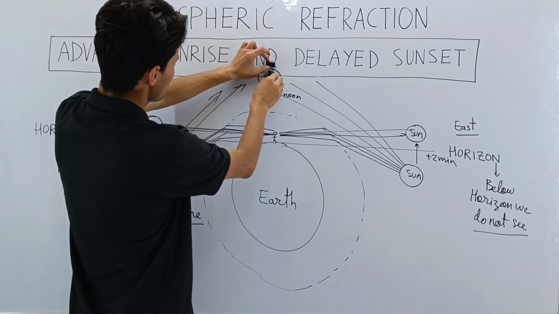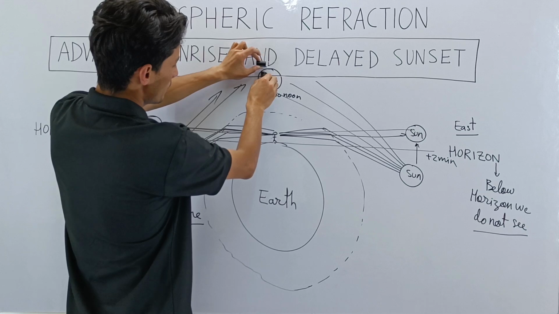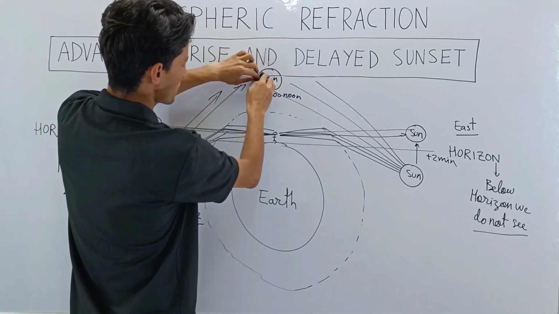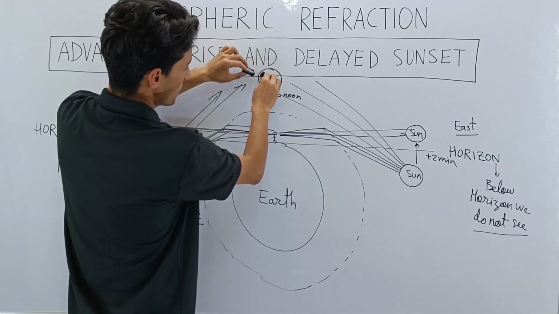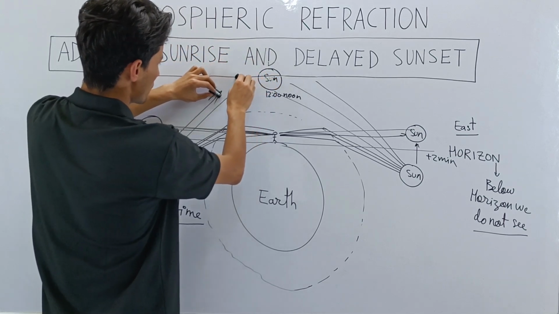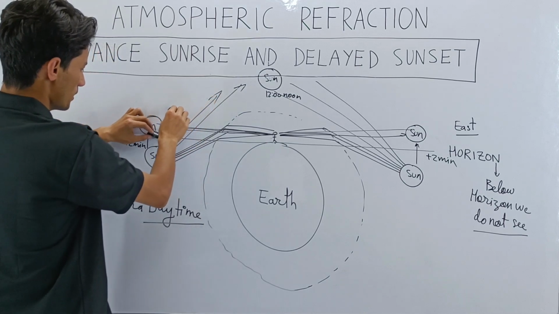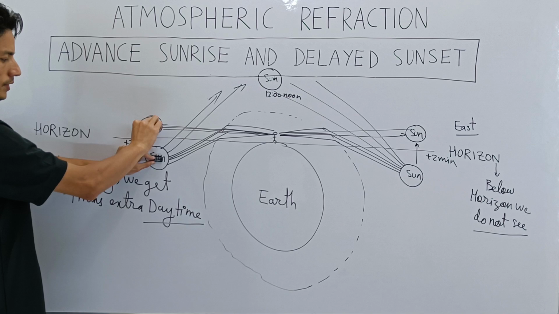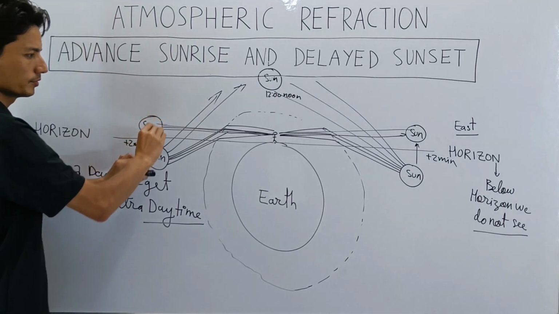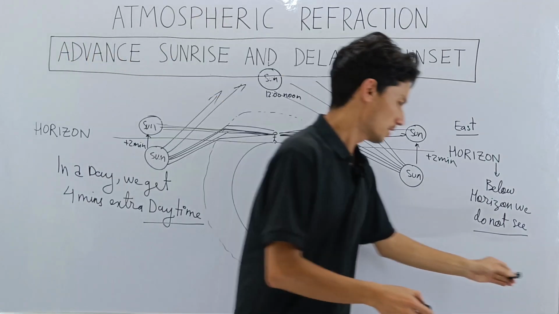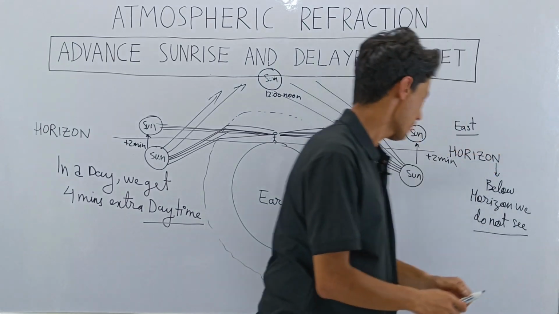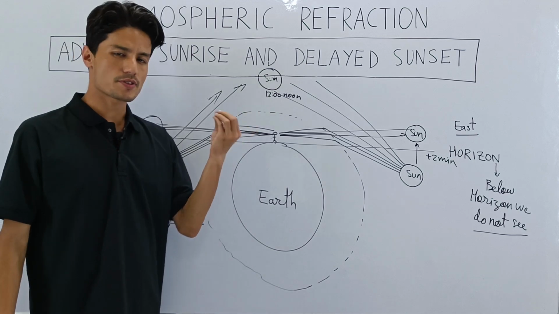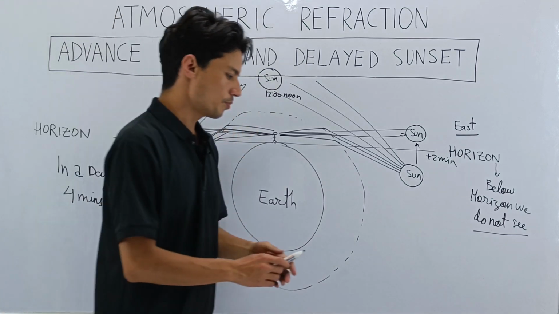And again, as it continues its journey towards the west, the gap goes on increasing. So it should be like this, because this is the actual sun. The actual sun will move ahead and the apparent position will keep on going like this. And at this point, you see, the below one is the actual sun and this is the apparent position. All right, so that's how it goes. So this is it, class. I have explained to you. This is a very interesting topic. I hope you have understood.